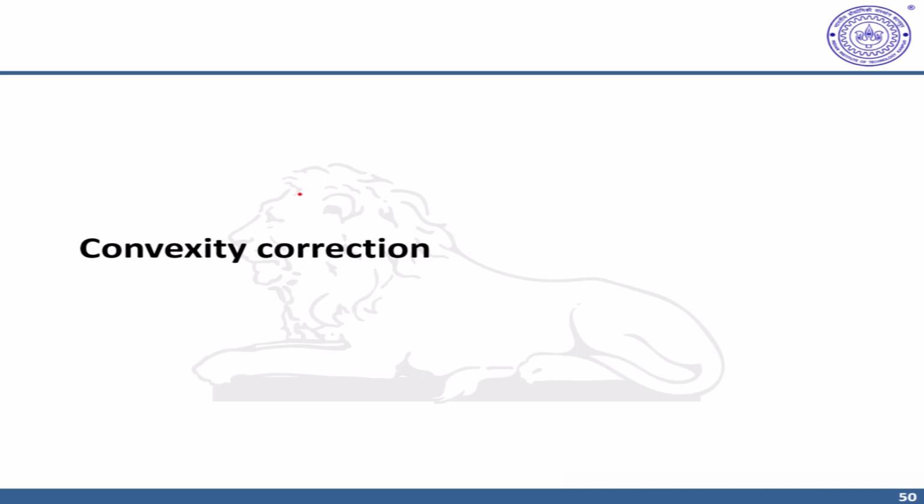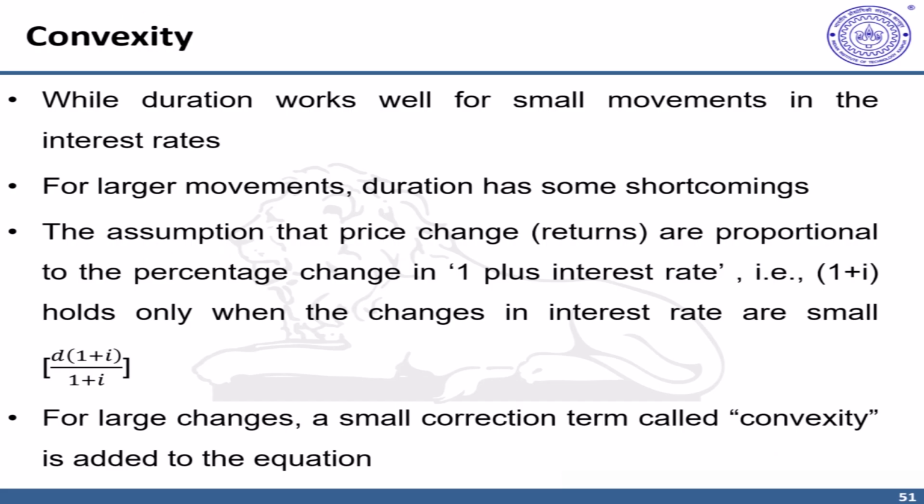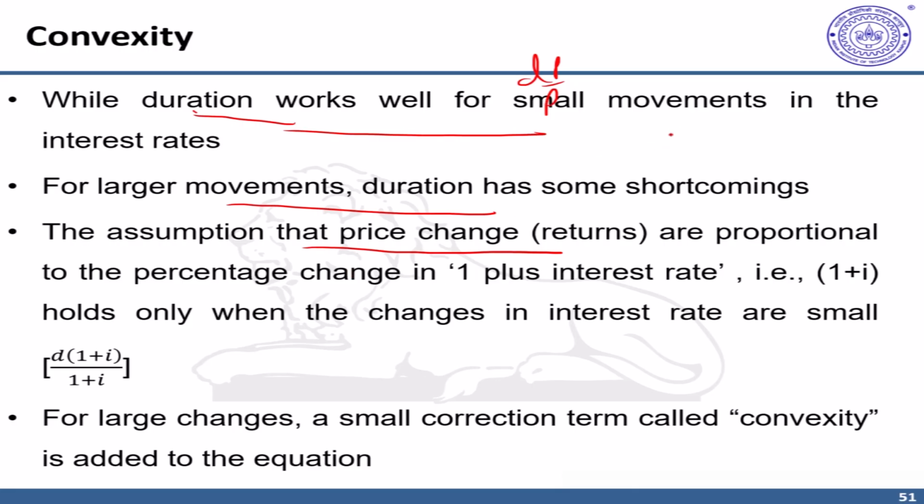In this video, we'll introduce the concept of convexity correction. From the previous video, we got the intuition that duration works well for small movement in interest rate. That means it works well in predicting price changes for small movement of interest rate. But for larger movements, duration has some problems. From the Taylor series, we know that the price change or return, that is percentage change, dP by P, is proportional to percentage changes in interest rate, which is d of 1 plus I upon 1 plus I, only for smaller changes in interest rates. For large changes, one needs to add a small correction term called convexity.